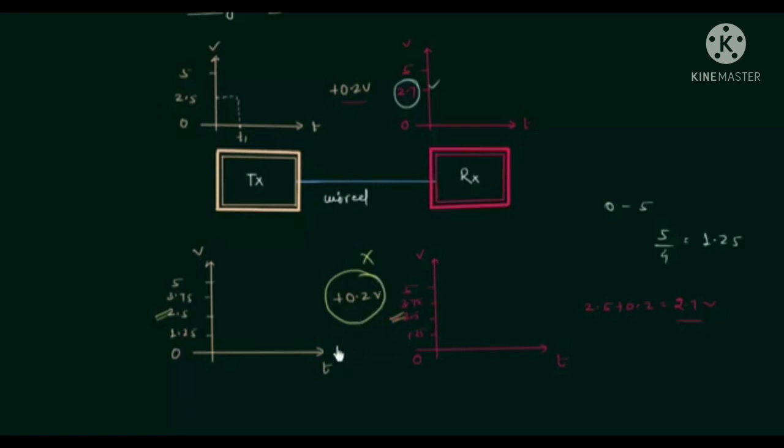Let's say this noise is more and it is equal to 1.3 volts. So we will have 2.5 plus 1.3 and it is equal to 3.8 volts. Now we will have 3.75 as the obtained signal on the receiver's end, but the transmitted signal was 2.5. Finally, we can say that digital signal is good for noise rejection when the value of noise is smaller, but when value of noise is high, we have to look for more advanced methods.